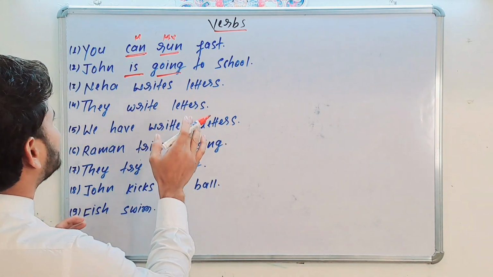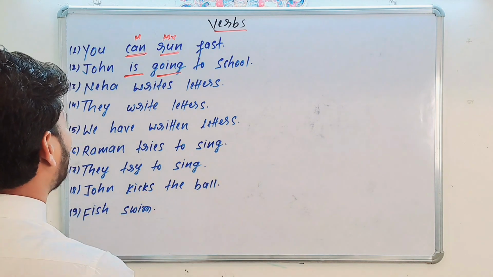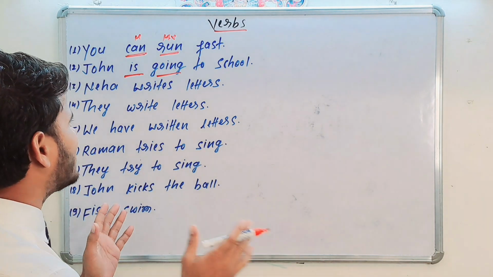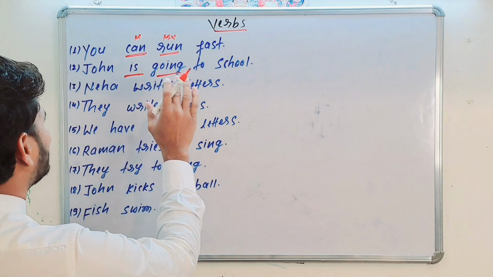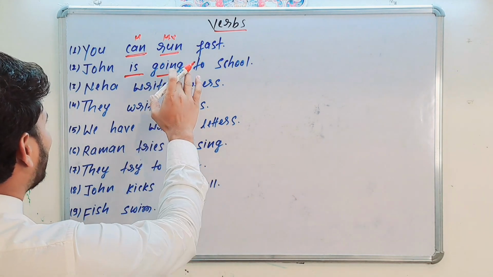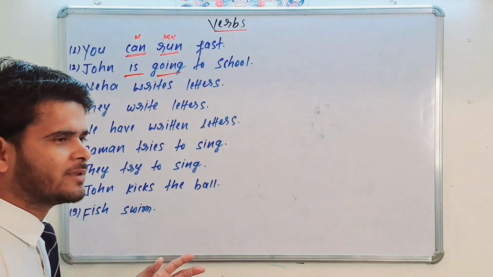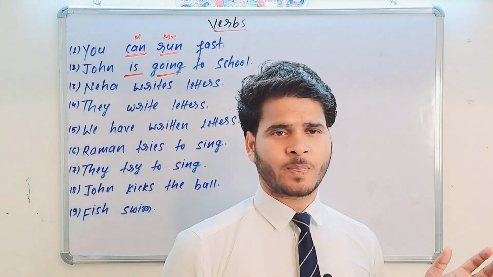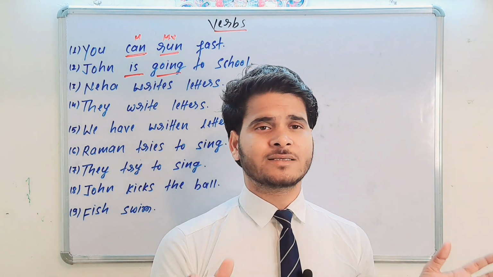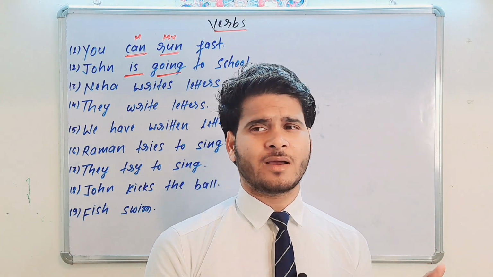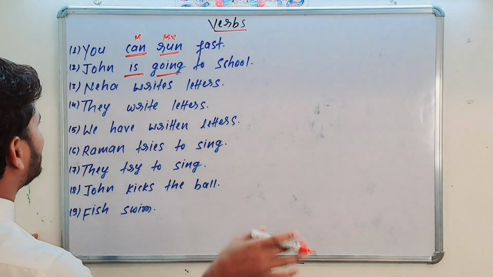When a primary auxiliary verb is used with a main verb, it works as a helping verb. But when there is no main verb, it works as a main verb. So that's why this is a primary auxiliary verb. Is and going are your main verbs. I told you everything about primary auxiliary verbs, which are used either as helping verb or main verb. The primary auxiliary verbs are is, am, are, was, were, and so on.